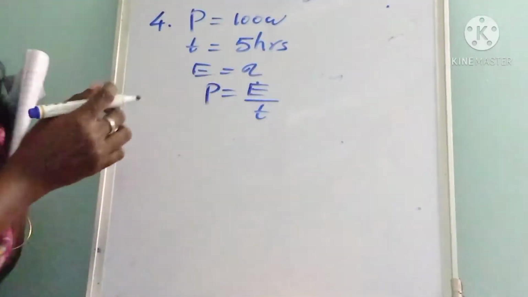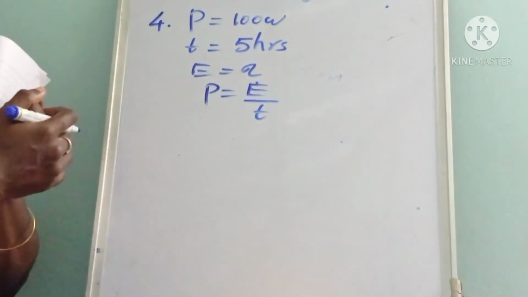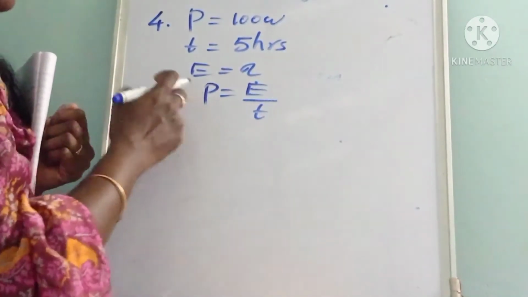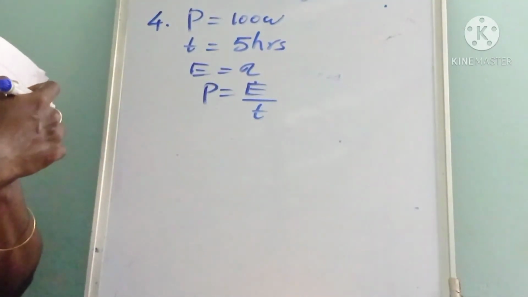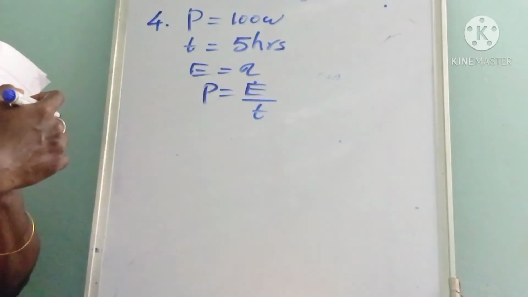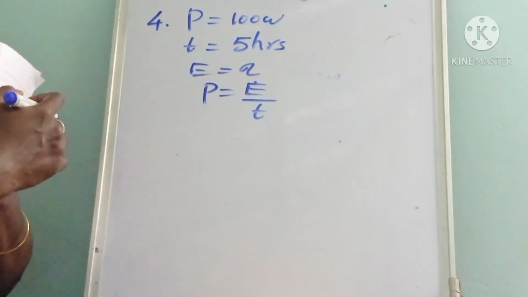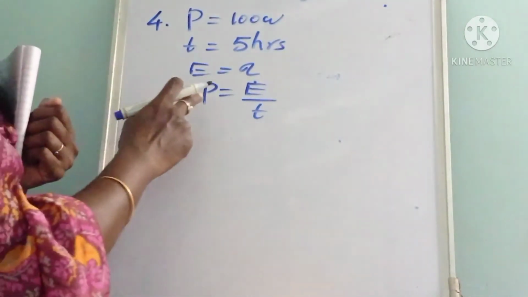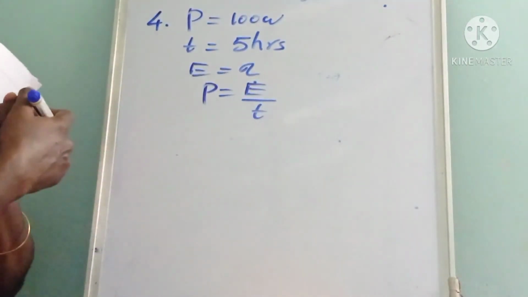So power P is equal to E divided by T. So we have two relations for power: P equals W by T, or P equals E by T.